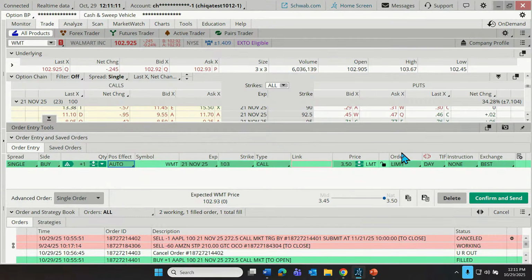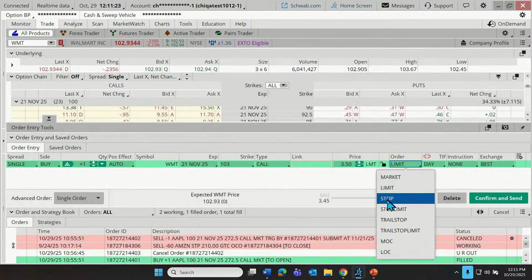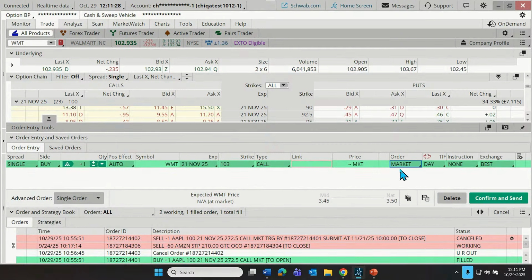Now we can set a type of order. And we've discussed types of orders before, but I do want to cover this just quickly again. When placing an order to buy a call option, we have some ways that we might control that entry. First of all, we could submit what's called a market order, which just means, hey, I want the 103 call. I'll pay whatever it takes, whatever the market is requesting right now, that's what I'm willing to spend. Obviously, that can increase the likelihood of a quick fill, but it also means that we don't have any control over the price that's ultimately paid.